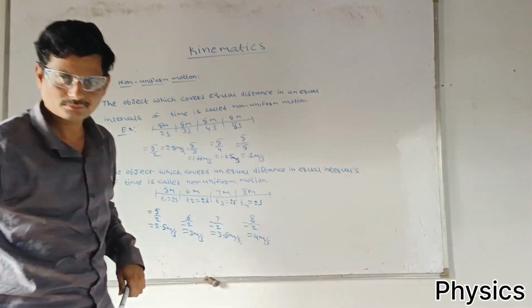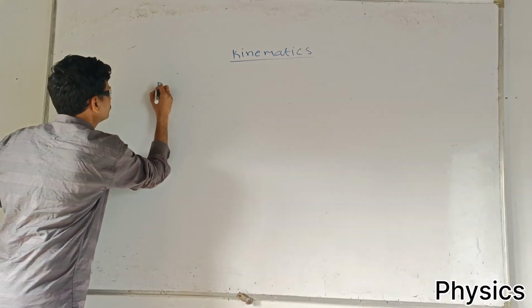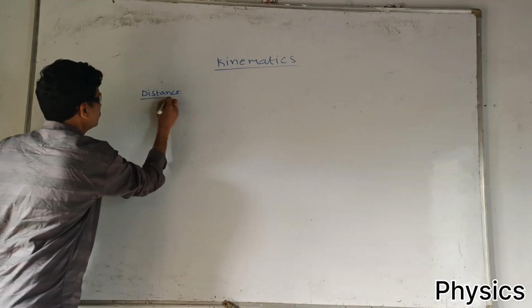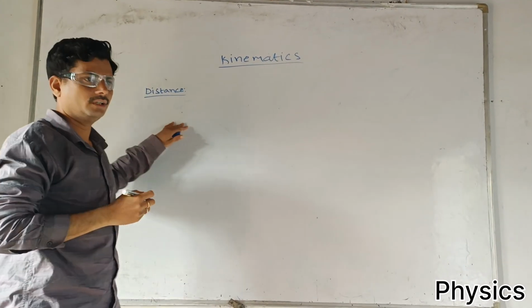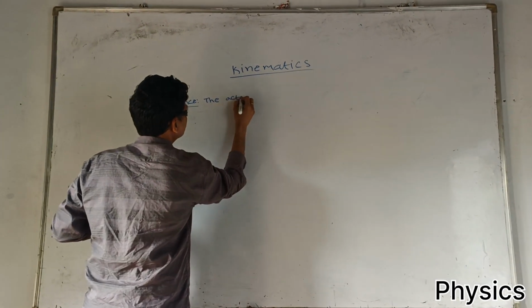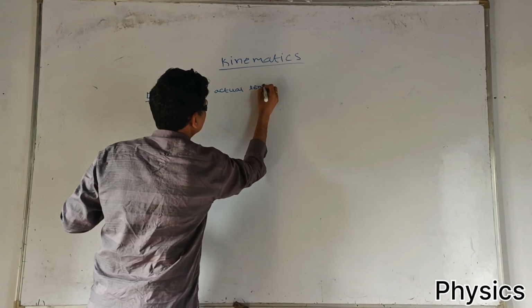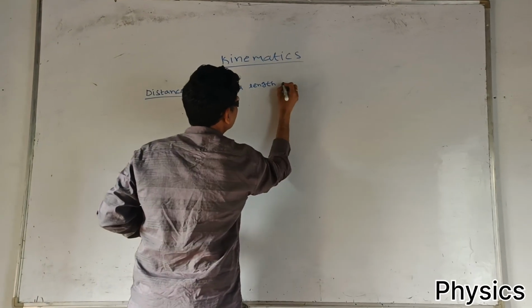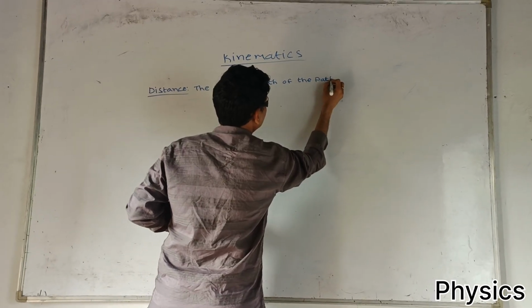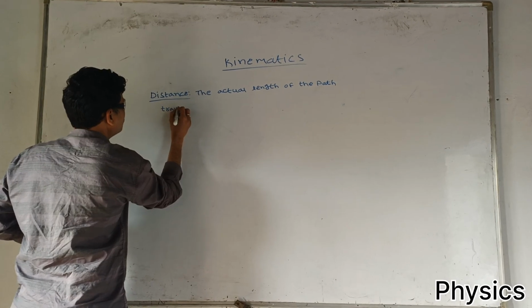Next topic, distance. Distance means the actual length of the path traveled by the body.